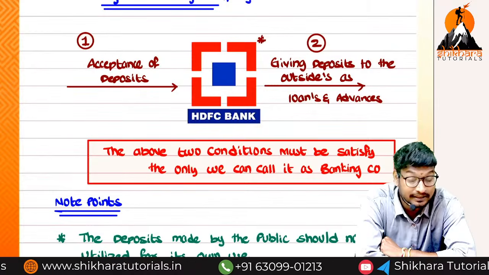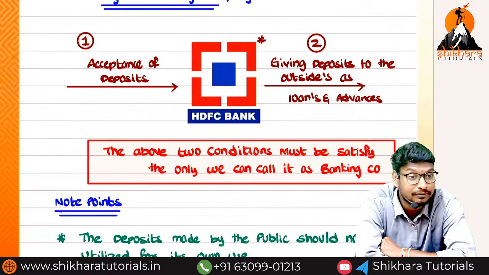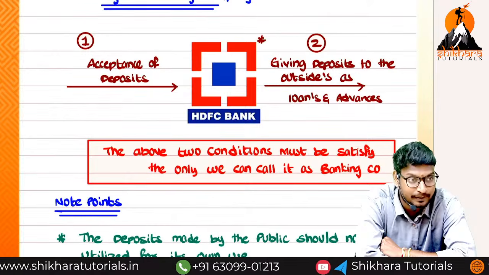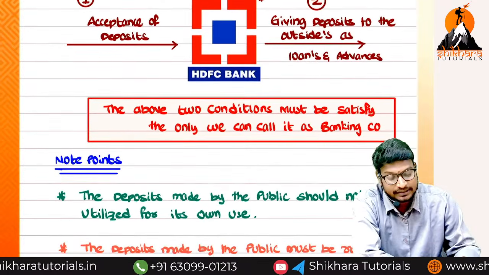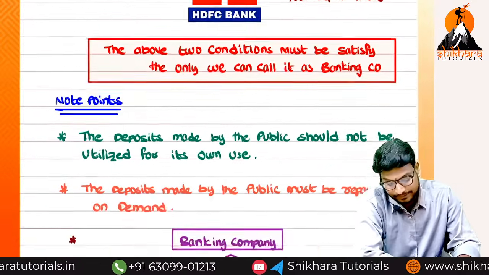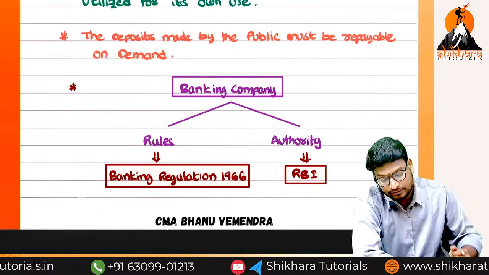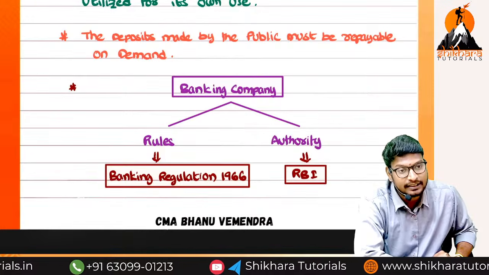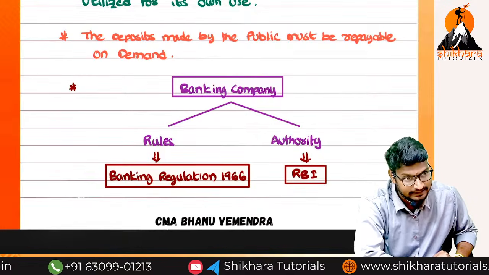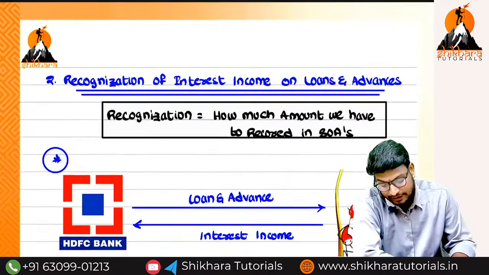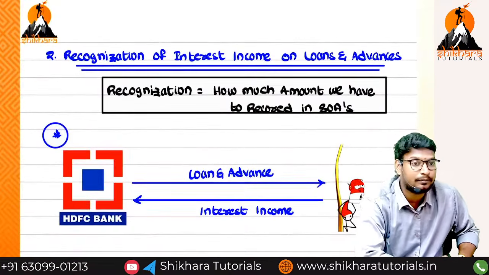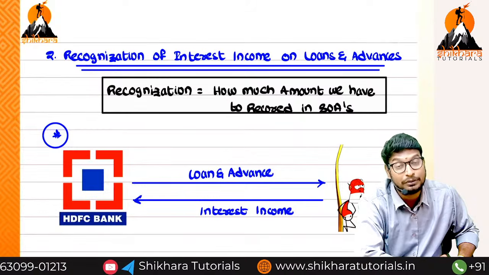Those loans are nothing but whatever amount we have received from the public, we should not use for our own purpose, but only for banking purposes. That deposited amount must be repaid on demand. Next, banking rules are specified in the Banking Regulation Act, 1949, and the authority is the RBI. Next, we entered into the recognition of interest income on loans and advances, which depends upon two things: performing